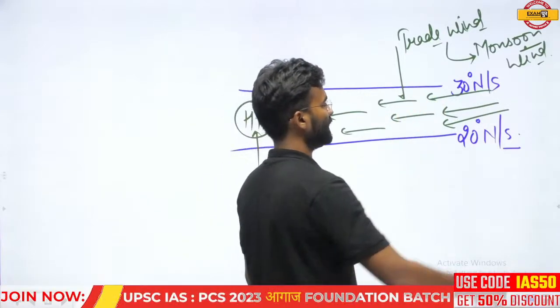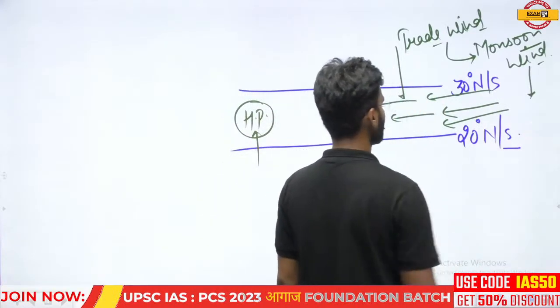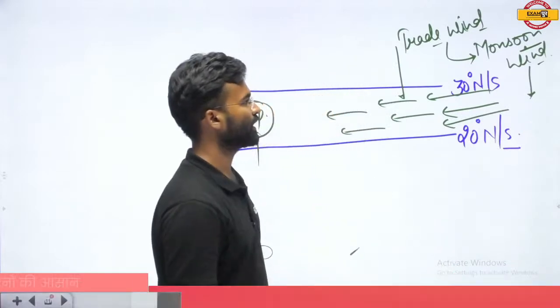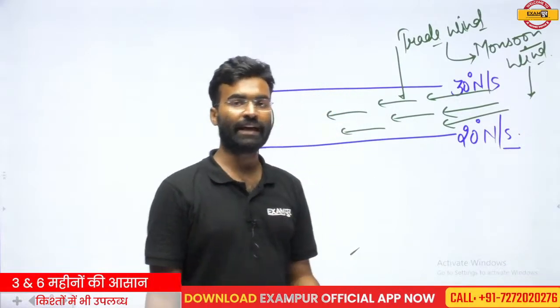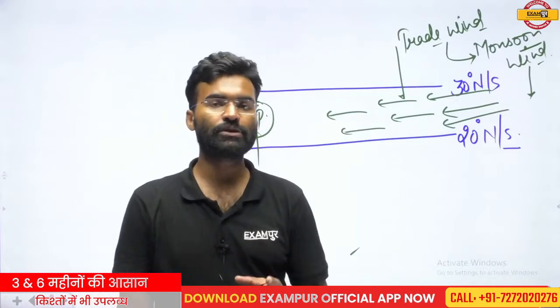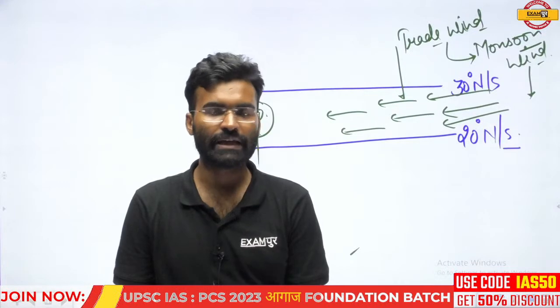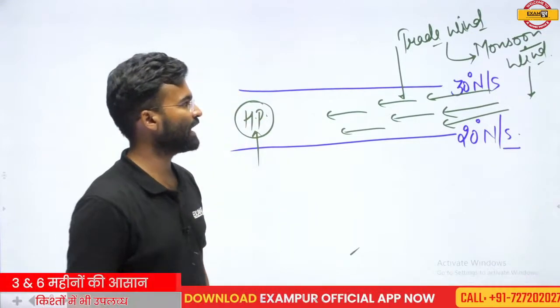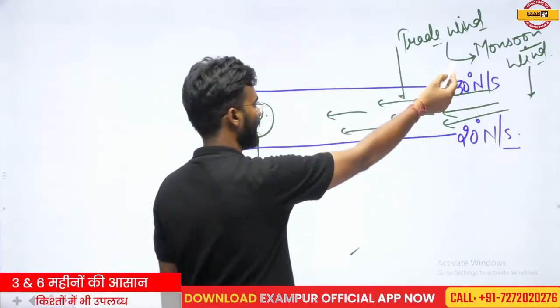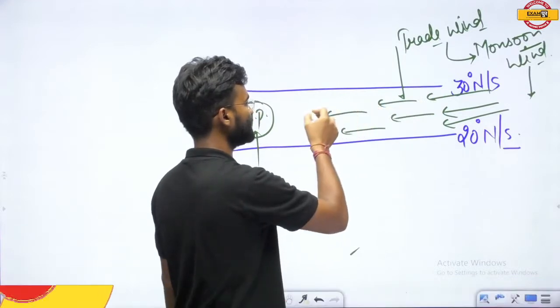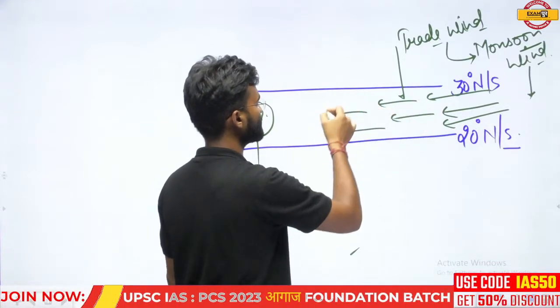When this monsoon wind reaches the western section of that particular continent, it gets dry, it does not have humidity, because the maximum humidity that this wind has is released in this region.